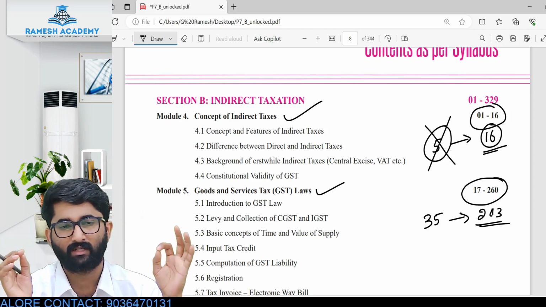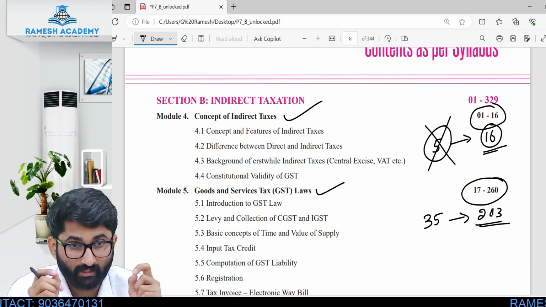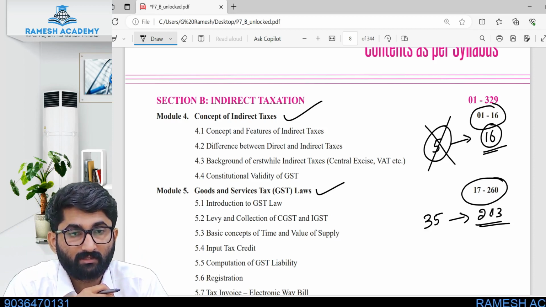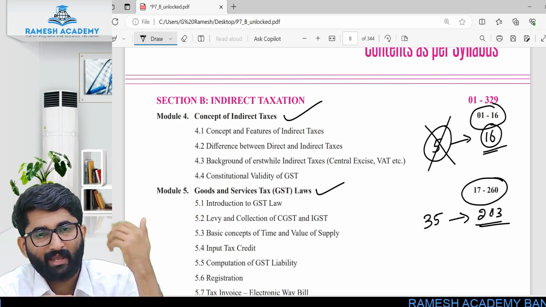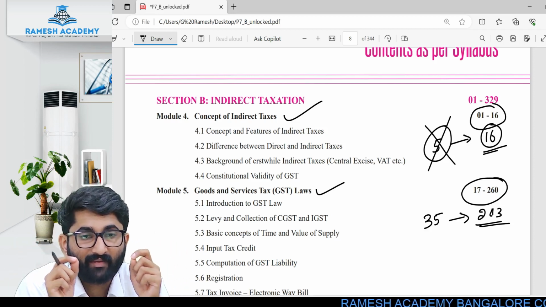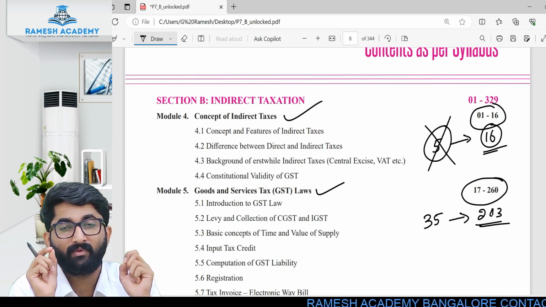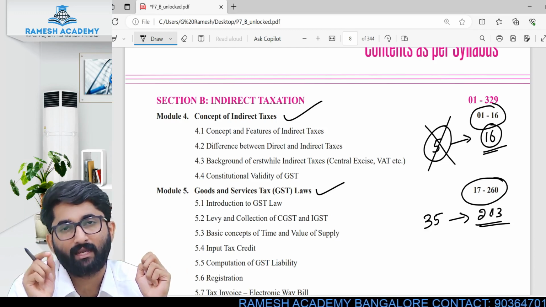Very easy concept. I'll make sure that you understand word by word. Sometimes students think, sir, you are reading the bare act, reading the sentences. I'll clarify this now, people. I am reading the sentences. I'll read every sentence.